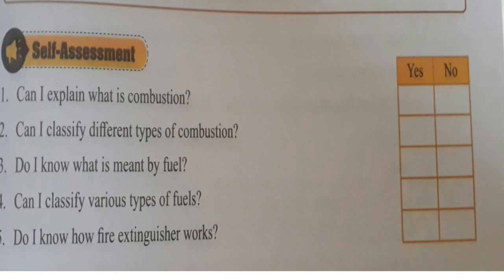Without watching the videos, don't tick no. Watch the videos, read the lesson, and then tick whether you genuinely don't know, or you know. Tick and submit it to me, and this is compulsory for every child. Submit me this self assessment column, so that I will come to know how many topics you all have understood, and in the revision I can plan accordingly which topic is to be taught to you all.